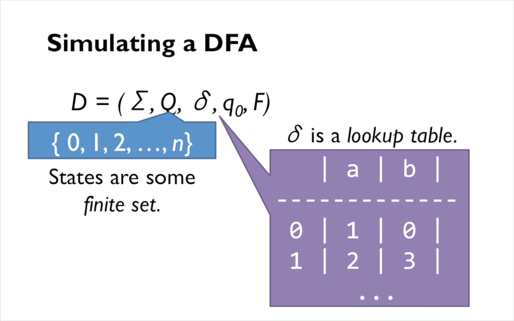More efficiently, we can write a lookup table where the rows correspond to states and the columns correspond to inputs. An entry in this table corresponds to a particular state and a particular input, and the entry says which state we should transition to after seeing that combination of state and input. It's just a finite 2D table. We can represent it on our Turing machine tape using roughly n squared space.